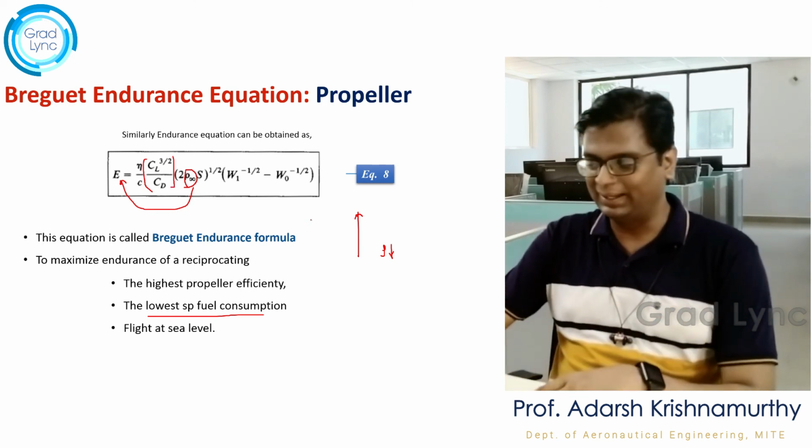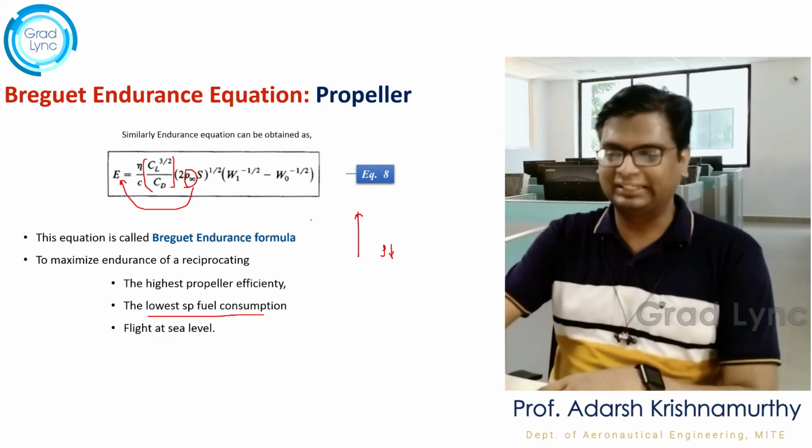Understood? Okay. And of course it should carry more fuel, but that is limited by the structural requirements, right? I cannot keep on carrying more, I cannot fill the fuselage with fuel. Limitations of fuel are there, but CL power 3 by 2 by CD max I can control, right?